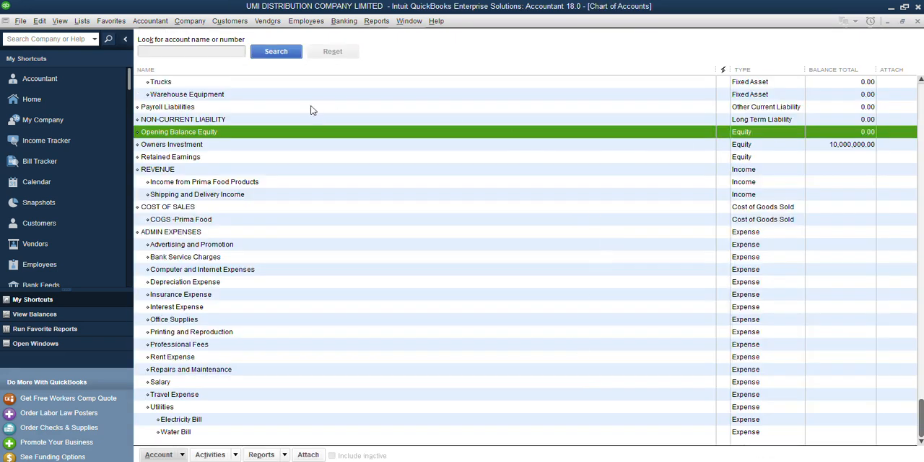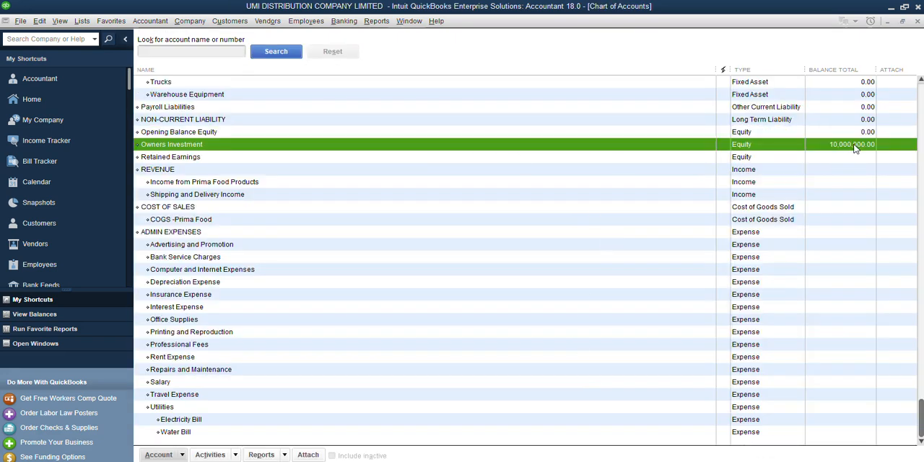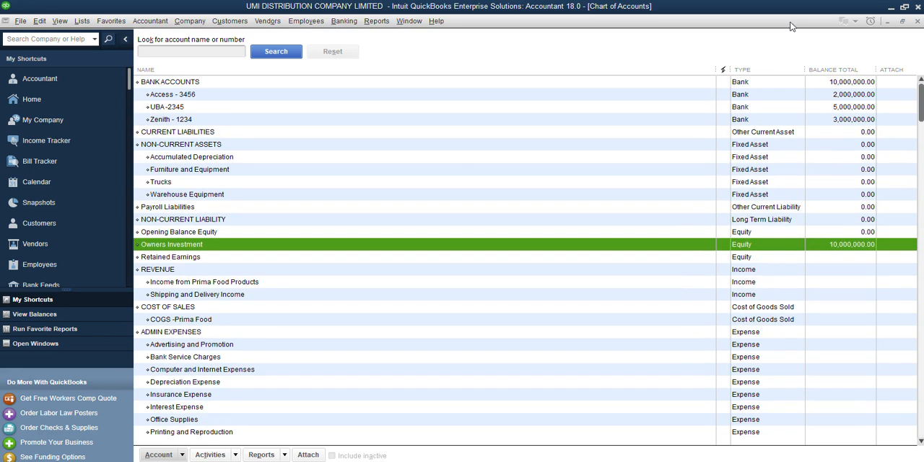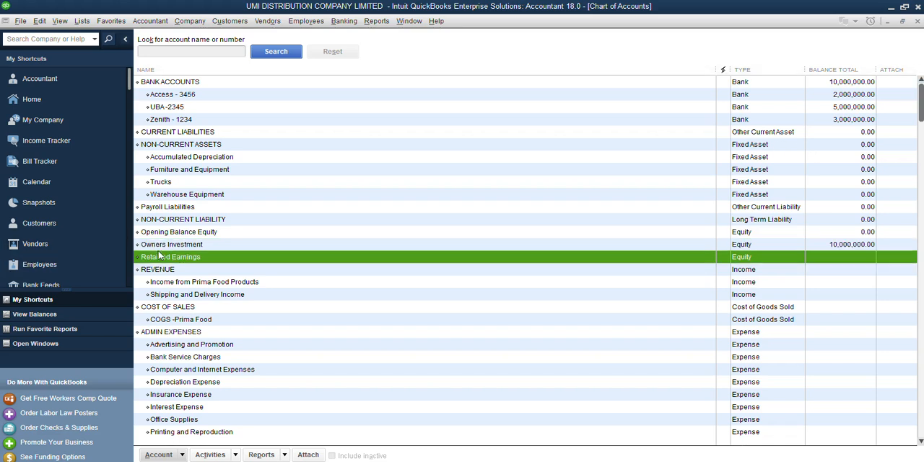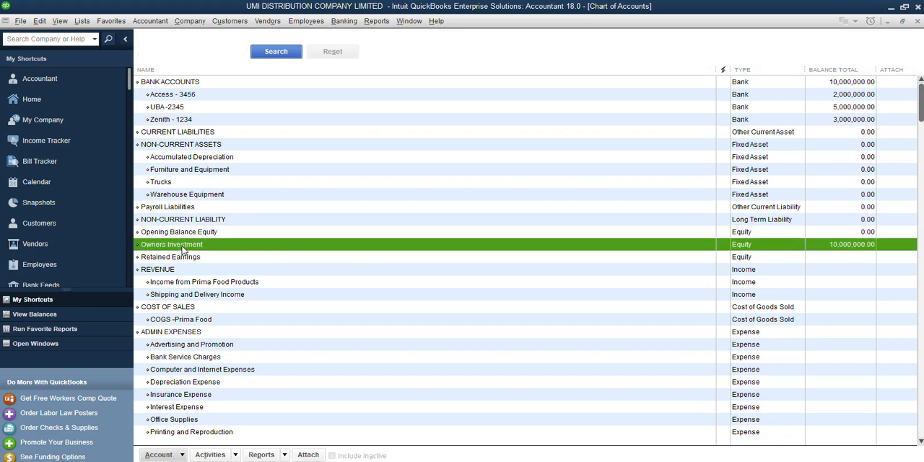You can see that the amount has been moved from here to this place. You can actually choose not to do that, but I want it this way, and this is the right way it should be, so that my retained earnings will come here and my opening balances will come here. Then I know that this is what I started my business with. So that being done, let's go back to what we are going to be doing in this section.